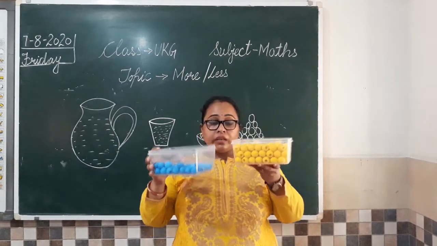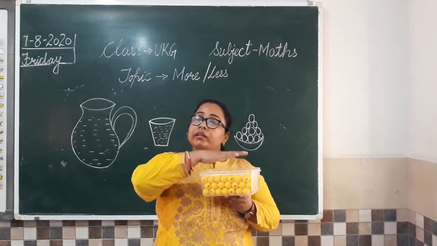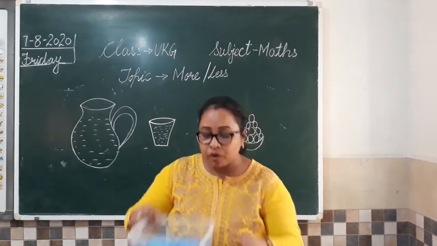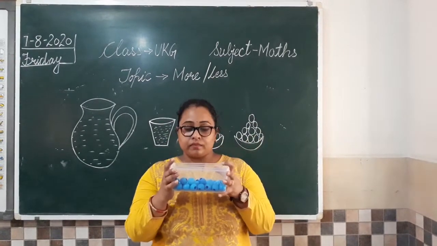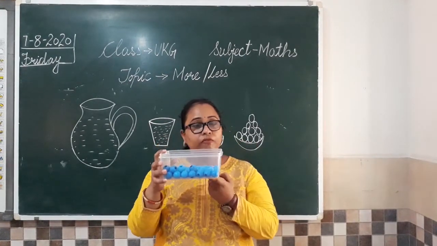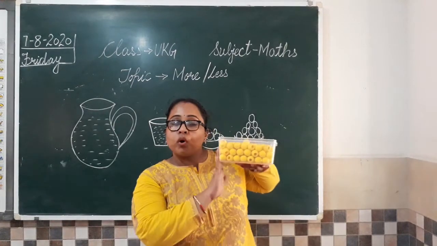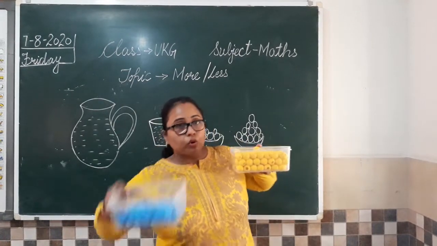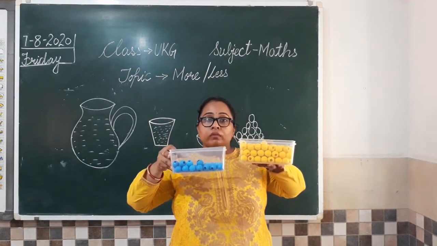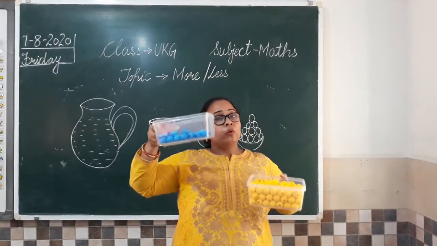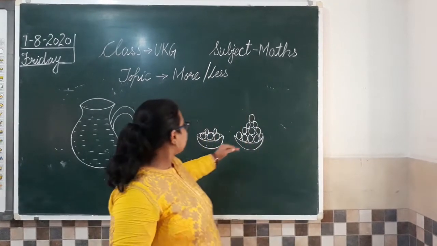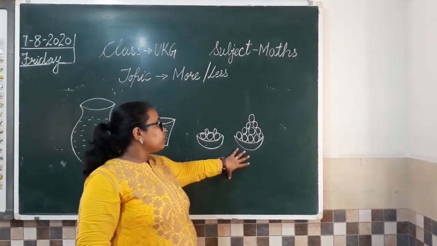More means ज़्यादा. ये वाला जो हमारा yellow box है, it is filled. These yellow beads are filled. पूरा भरा हुआ है. And if we talk about these blue beads, they are less. इसमें beads कम हैं. So what we are going to say? Less. We are going to say less for this and more for this. ये ज़्यादा है ना? जब हम इन दोनों को compare कर रहे हैं, तो ज़्यादा कौन सा है? Which box is having more? Yellow beads are more and blue beads are less. Clear?